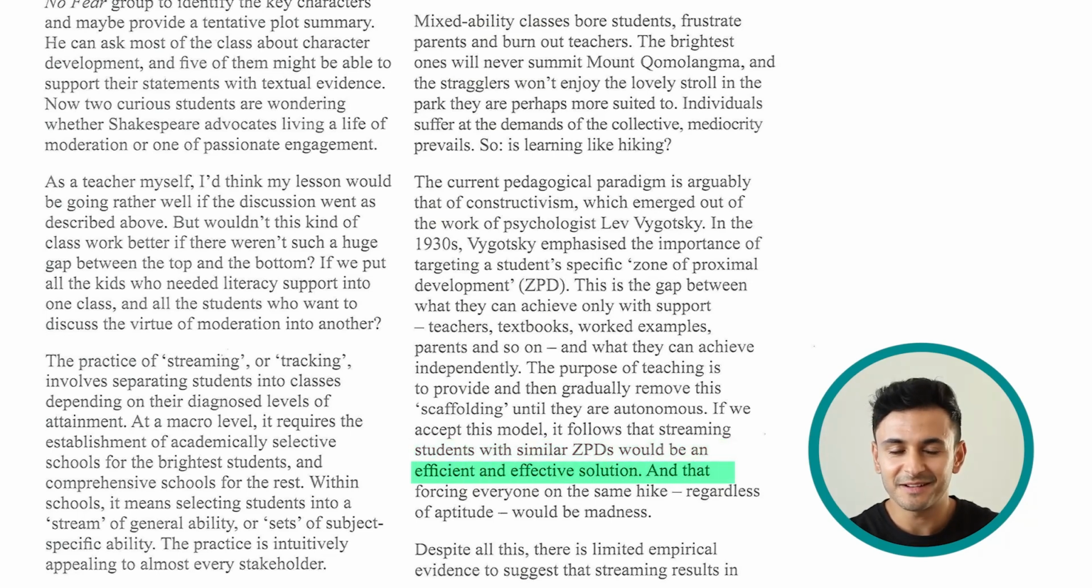So the writer here is already saying that if we follow this model and based on what is suggested, streaming students with similar ZPDs, which means you separate the students as we explained, would be an efficient and effective solution. So the model here is for streaming, which means that it is against the mixed ability class, and that forcing everyone on the same hike, that would be the mixed ability class model, regardless of aptitude, would be madness.